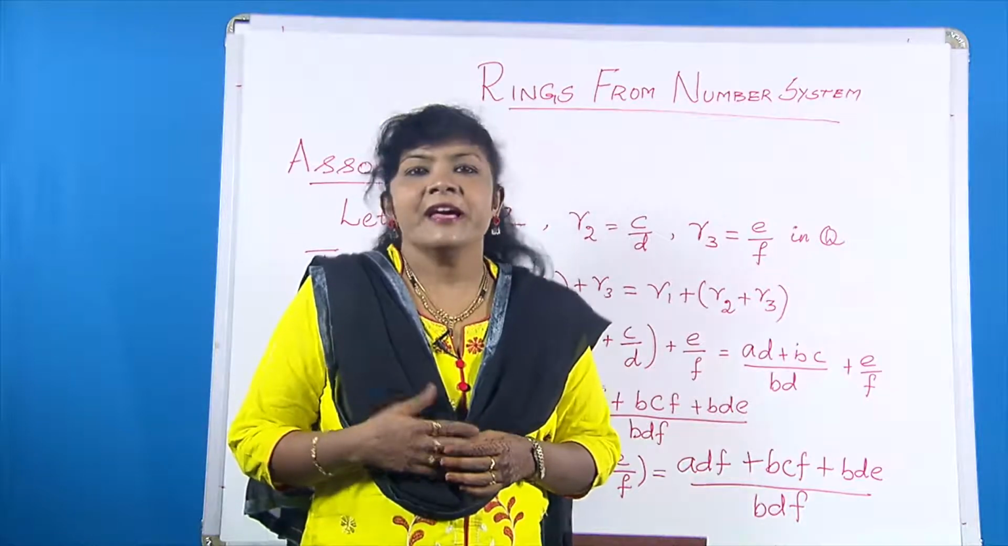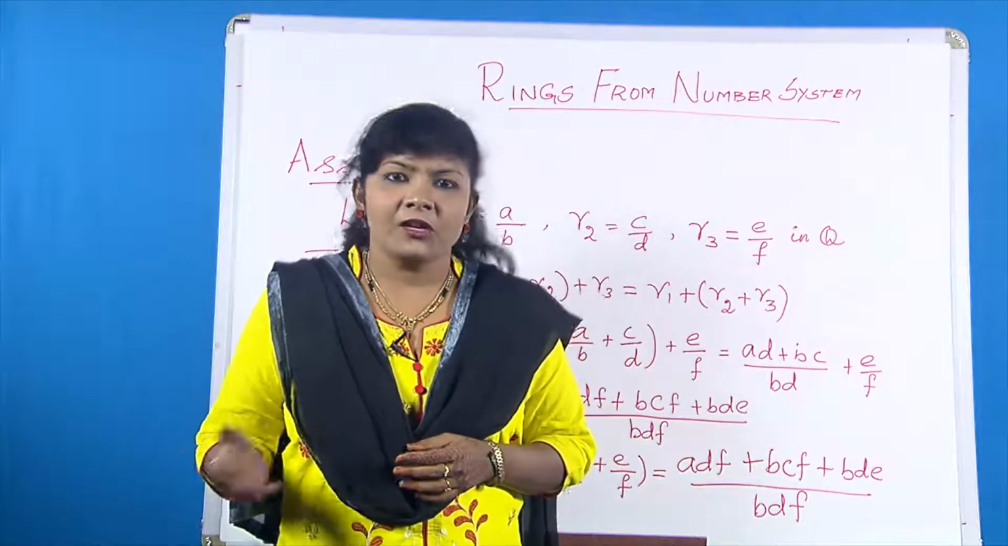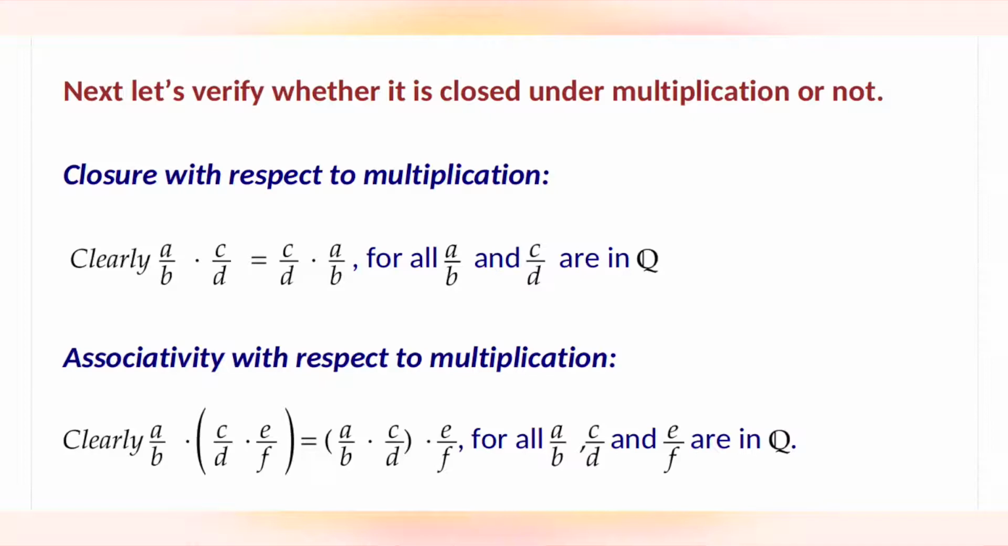Next, let's verify whether it is closed under multiplication or not. Closure with respect to multiplication. Clearly, a/b dot c/d is equal to c/d dot a/b for all a/b and c/d in Q. Associativity with respect to multiplication. Clearly, (a/b dot c/d) dot e/f is equal to a/b dot (c/d dot e/f) for all a/b, c/d and e/f in Q.